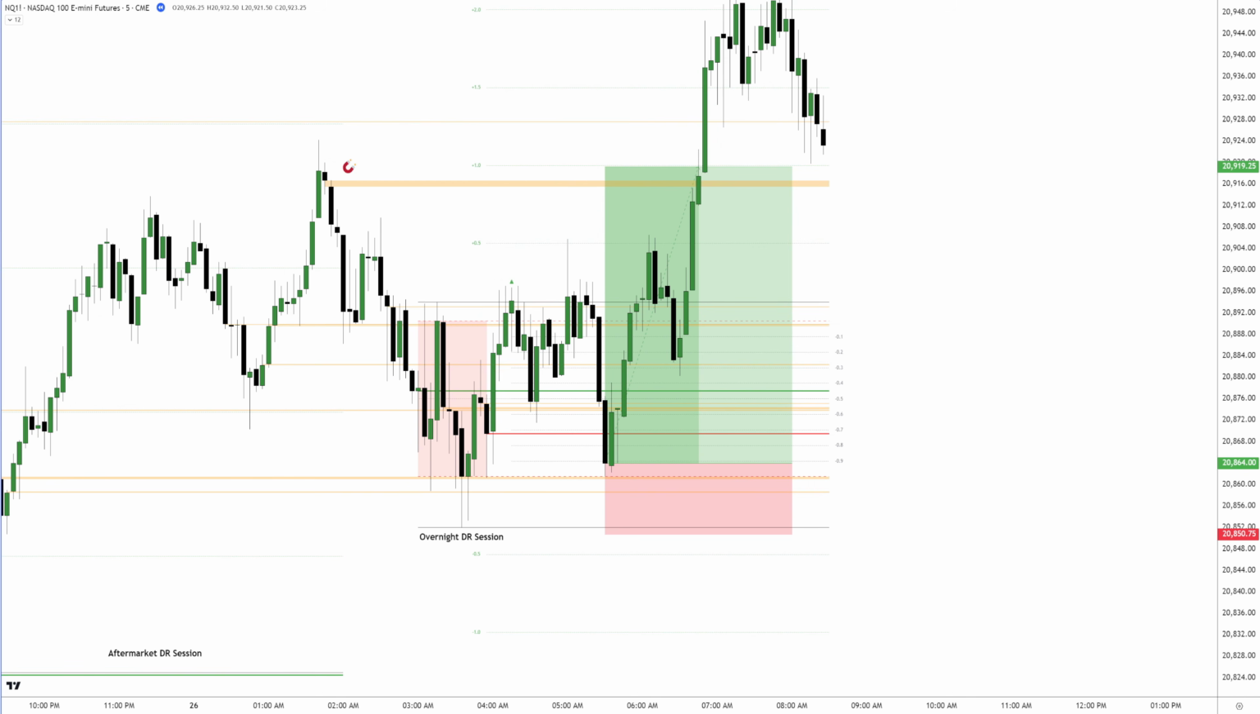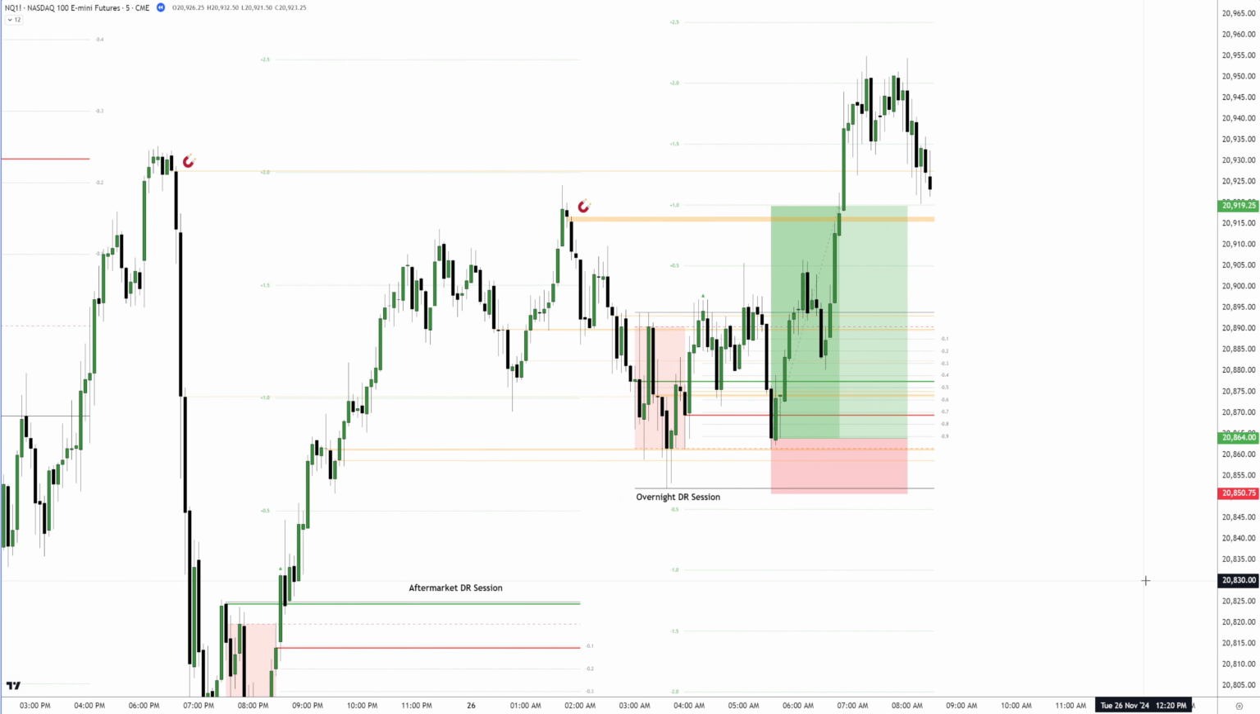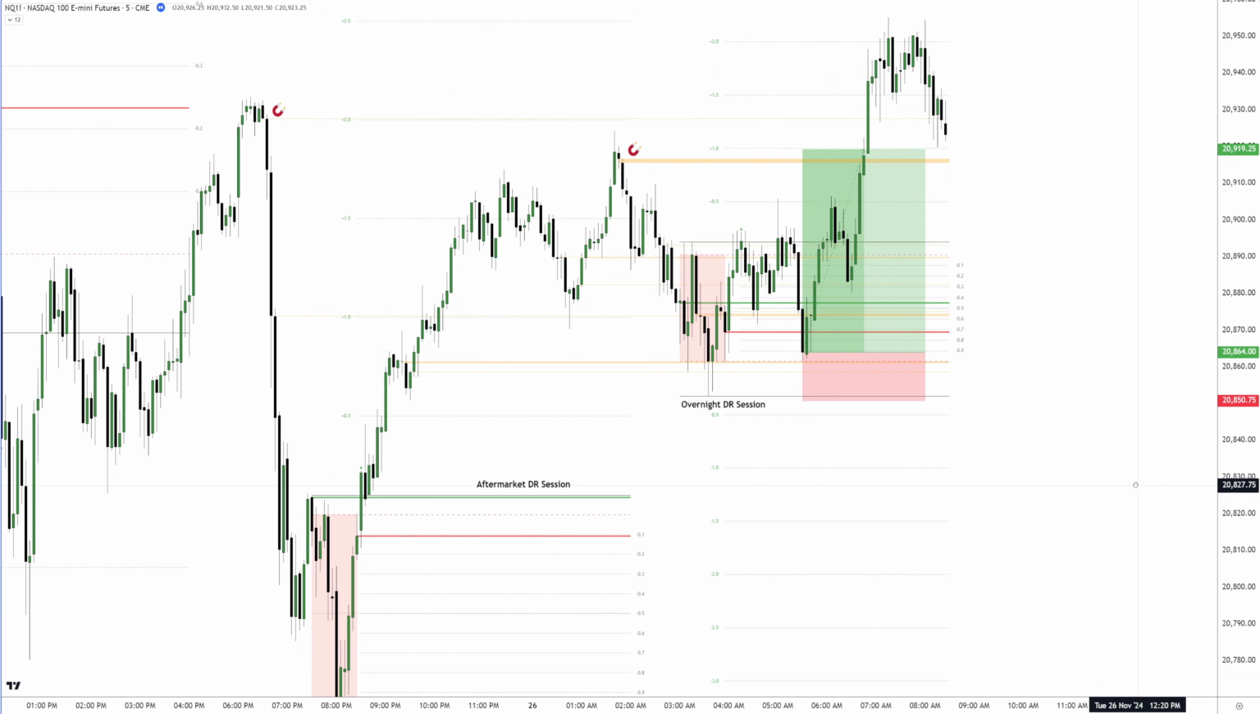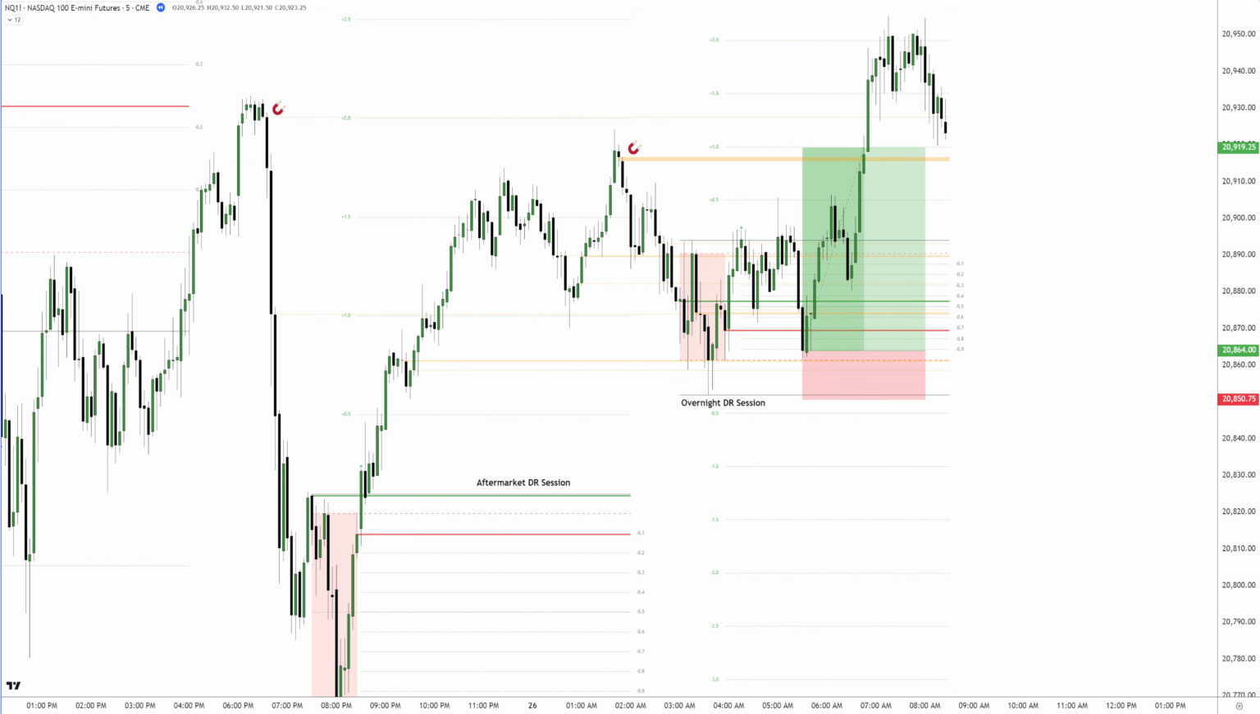Even with one position stopped out, this session showcases the power of preparation, patience, and using multiple confluences to stack the odds in your favor. A textbook DR upside model trade. Let's move on to the next.